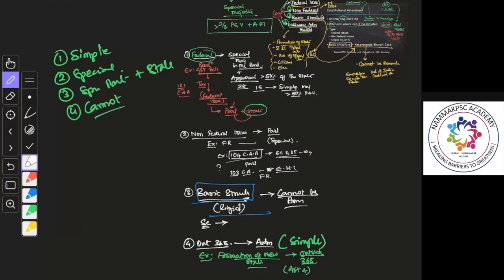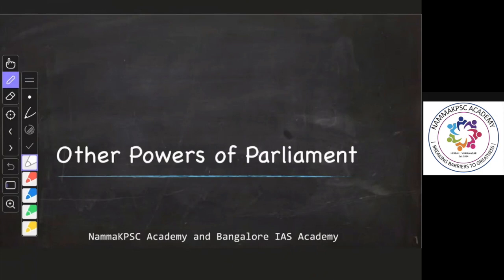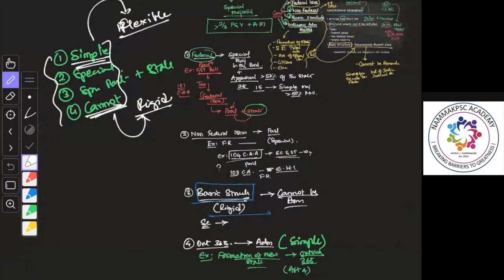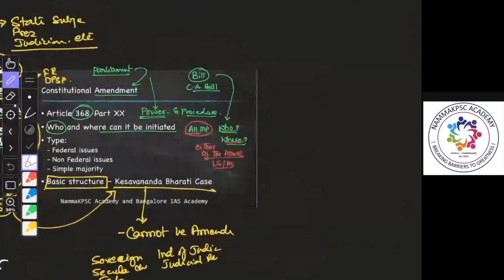So that is why our constitution is called flexible as well as rigid. Because it can be amended through simple majority, it is flexible. Because certain provisions cannot be amended, it is called rigid. So our constitution is flexible as well as rigid. This is what you need to understand from the constitutional amendment point of view. Is that okay, guys? I hope you understood.